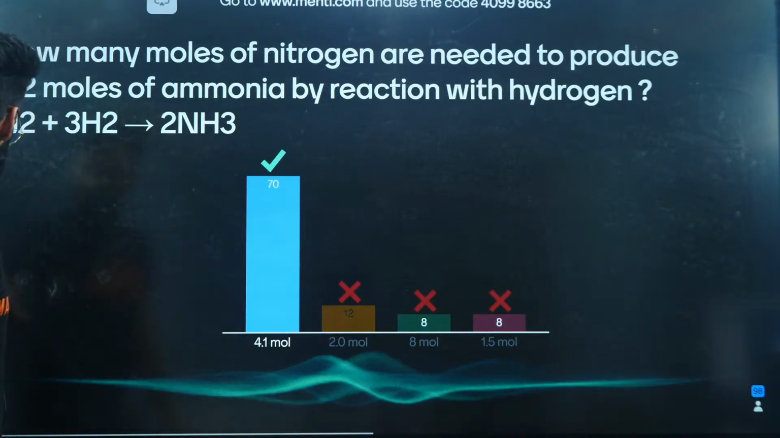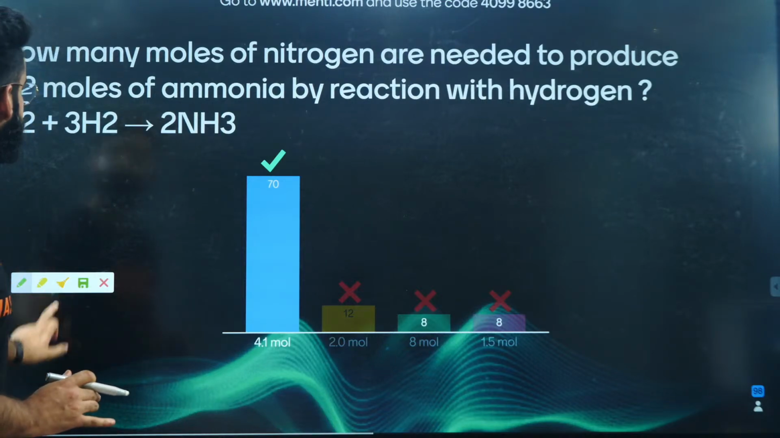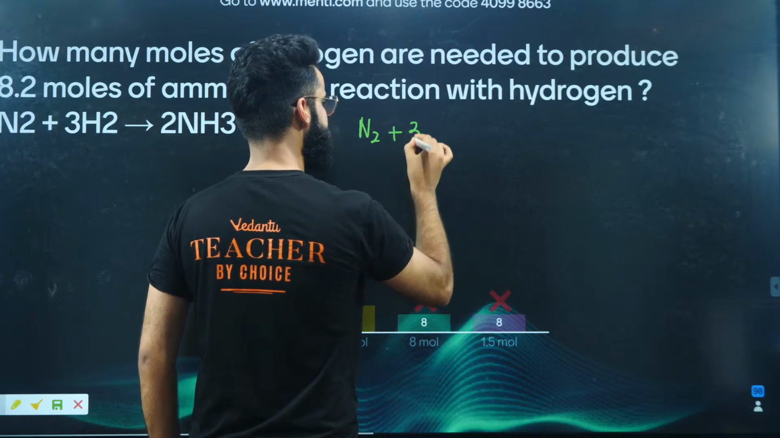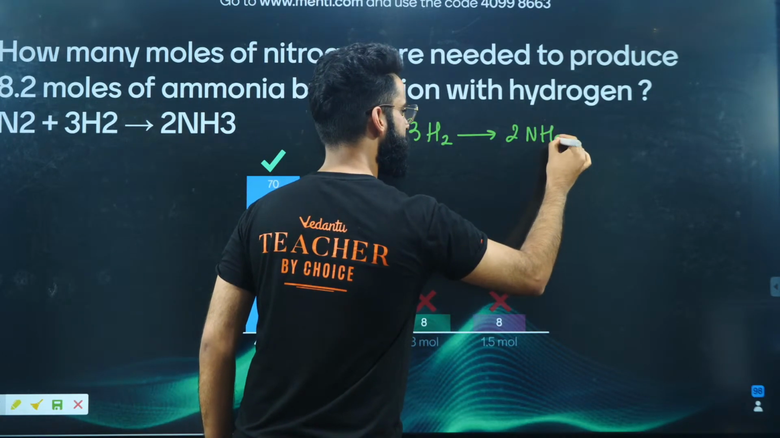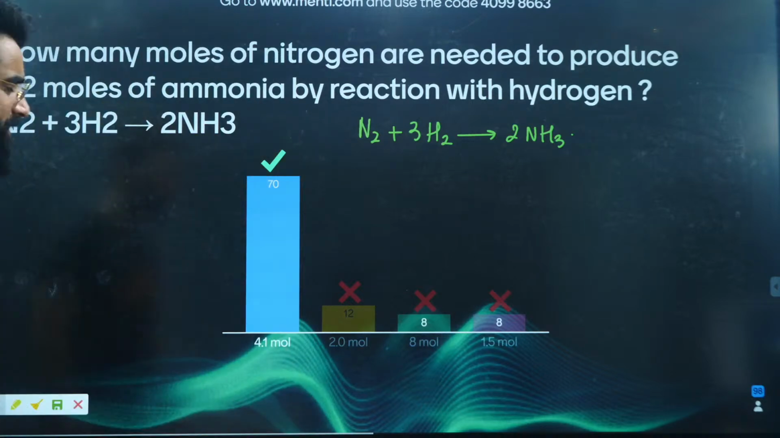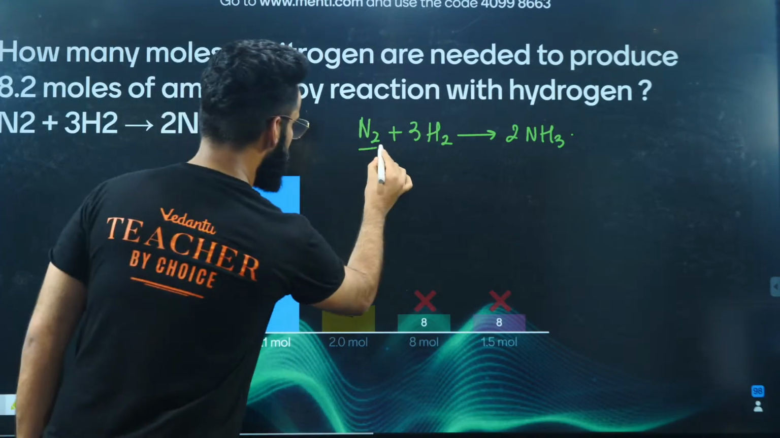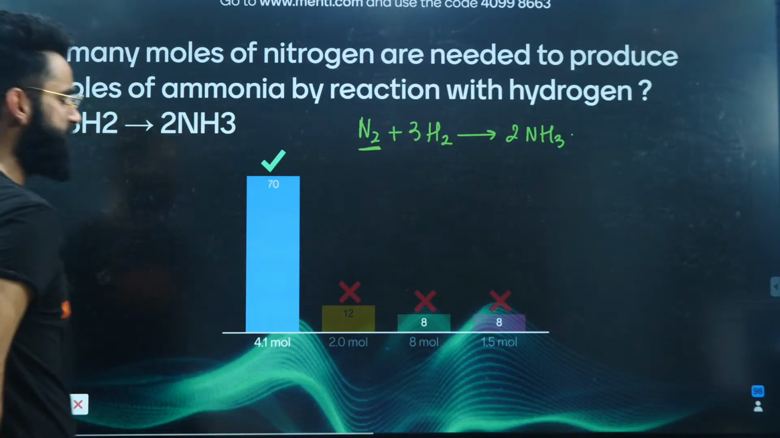Okay, so people, let's see how this question was to be solved. It is a very simple one. Have a look properly. We are given the reaction in which N2 reacts with H2 and leads to the formation of NH3. Now understand how this question is to be solved. How many moles of nitrogen are needed to produce 8.2 moles of ammonia?